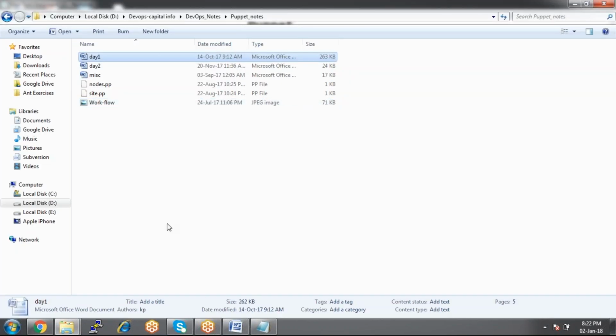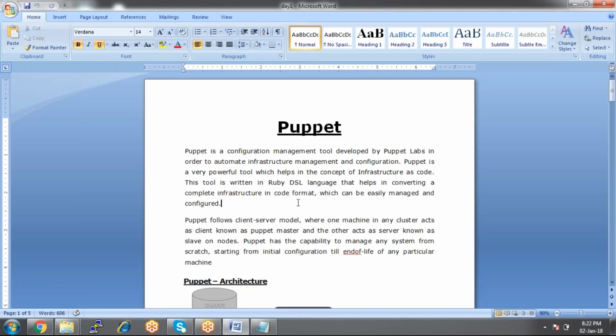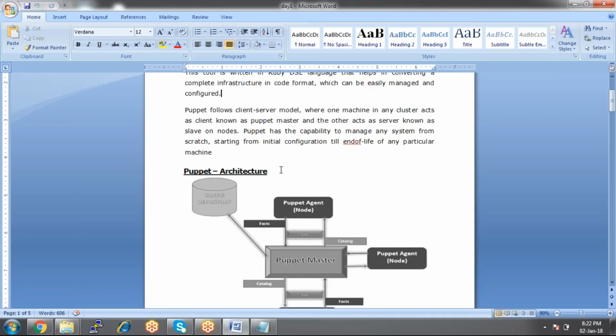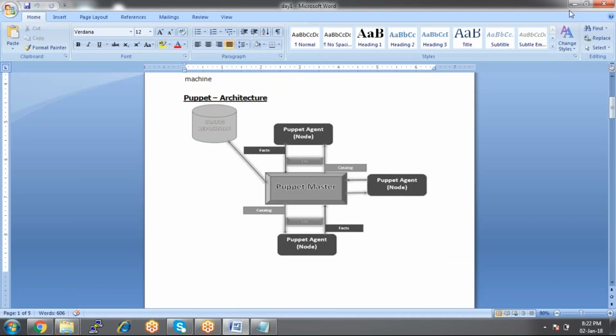It works on client server architecture. Look at here, this is the Puppet master. The server we call the master, and then the nodes, the client machines, which you can call agents or nodes. Look at here, the agent machines.